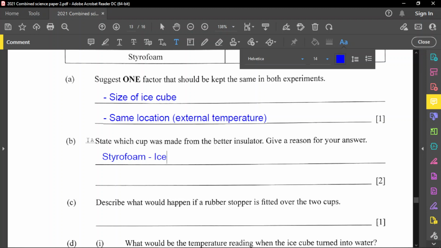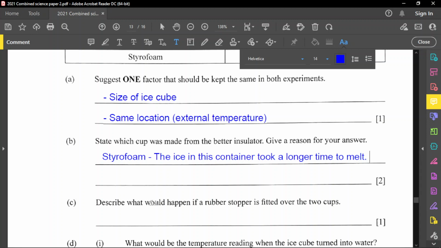And let me make a note here that the ice in this container took a longer time to melt. So therefore heat wasn't passing through it that easily, right? It did not allow too much heat to pass through, or allow the ice to absorb too much heat from the environment.